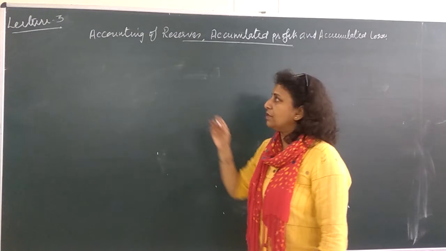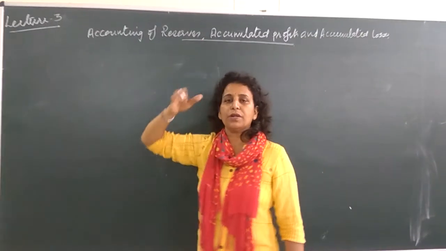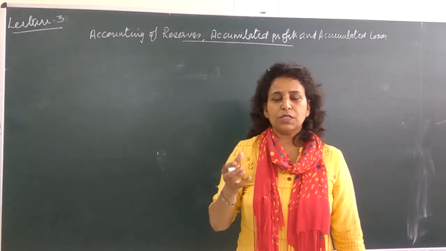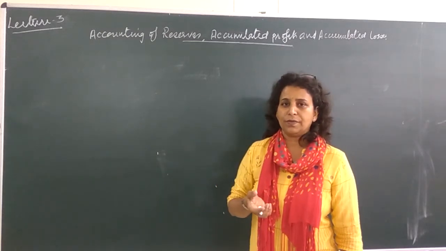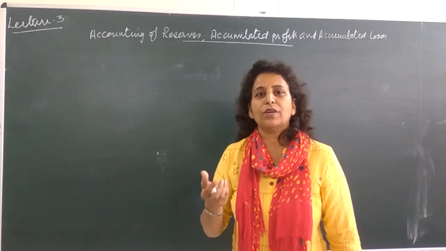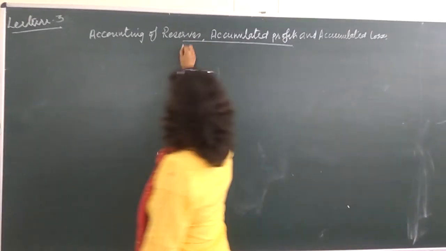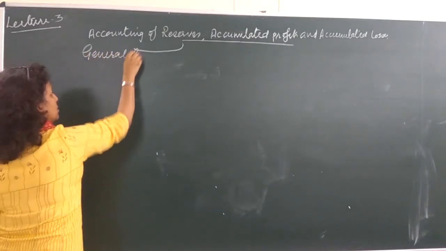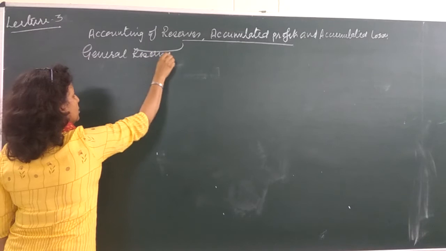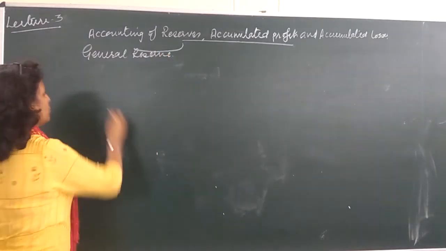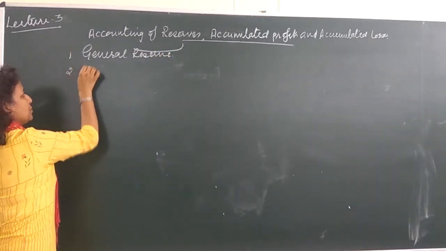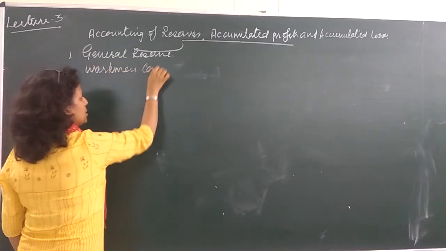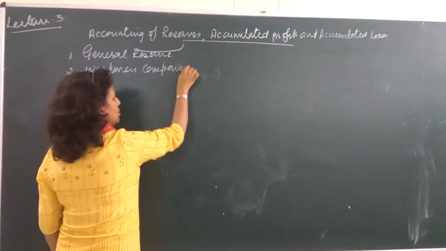There are different types of reserve. We have a simple reserve, which may be used anywhere in future for business purposes. It is called a general reserve. There may be some specific reserve, like workman compensation reserve. Every business has some reserves for the future. It may be a specific reserve, like workman compensation reserve.